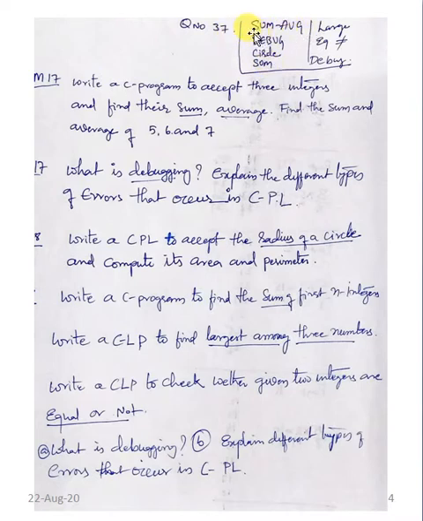Write a C language program to find the sum and average, write a C language program for debugging, write a C language program to accept the radius of a circle and compute its area and perimeter, write a C program to find the sum of first n integers, write a C language program to find the largest among 3 numbers, write a C language program to check whether the given integer is equal or not. And in March 2020, what is debugging and explain the different types of errors that occur in C language programming. So these were the different questions.